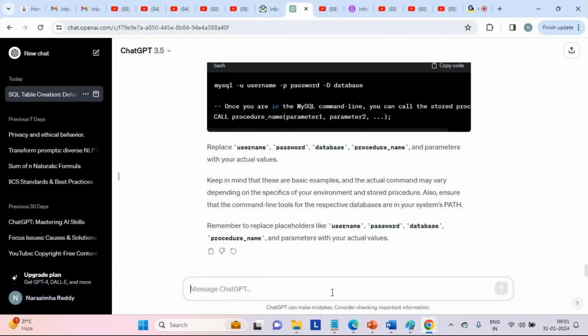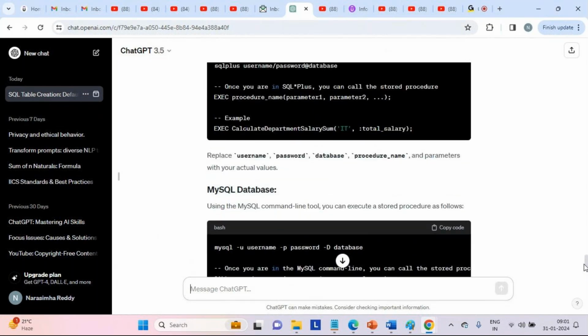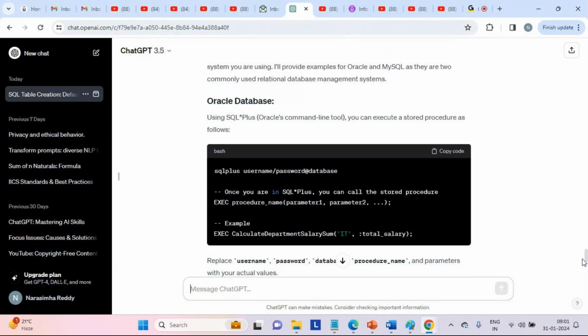Earlier we used a PL/SQL block, and we understood how to execute it. See here, it is showing the complete thing. Log on to SQL Plus by supplying the database username and password with the corresponding database, like Scott, then exec followed by the procedure name with n number of parameters.